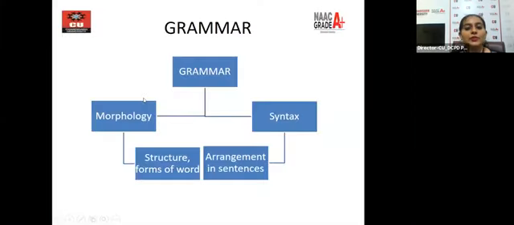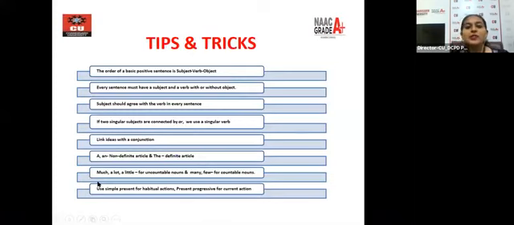Let's go ahead with our topic, grammar. Like we said, tips and tricks are very, very important when we talk about grammar. First and foremost, all of us need to know subject, verb, and object. Without them, generally the sentence is not correct or complete. So every sentence should have subject, verb, object.